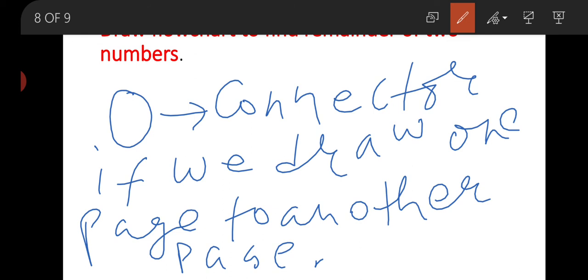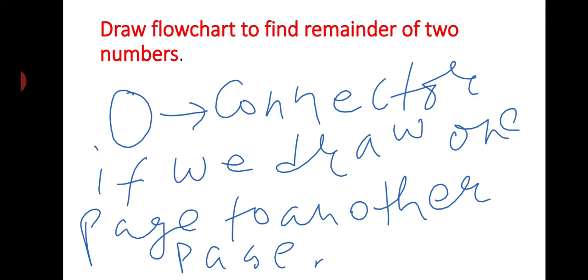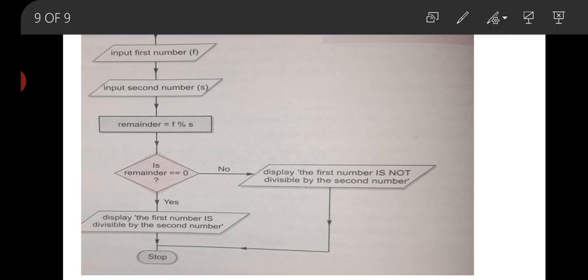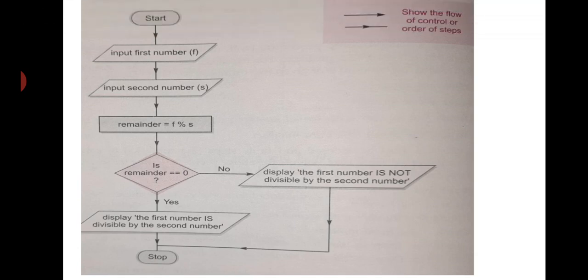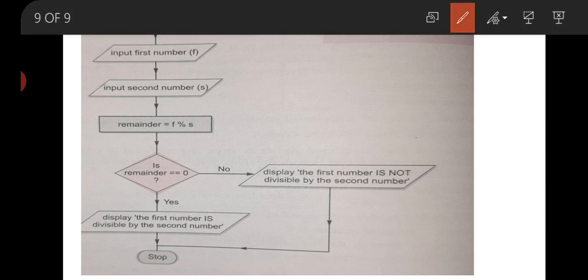Now see the flowchart for that example. First of all we have to use start. We started, and then we have taken the input first number. You can see that we have used the data symbol. Input second number, then take a third variable remainder equal to f modulus s, because f is our first number and s is our second number.